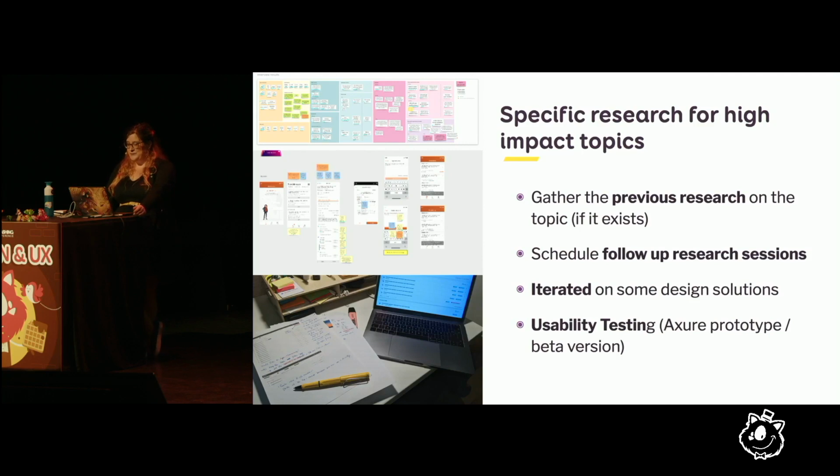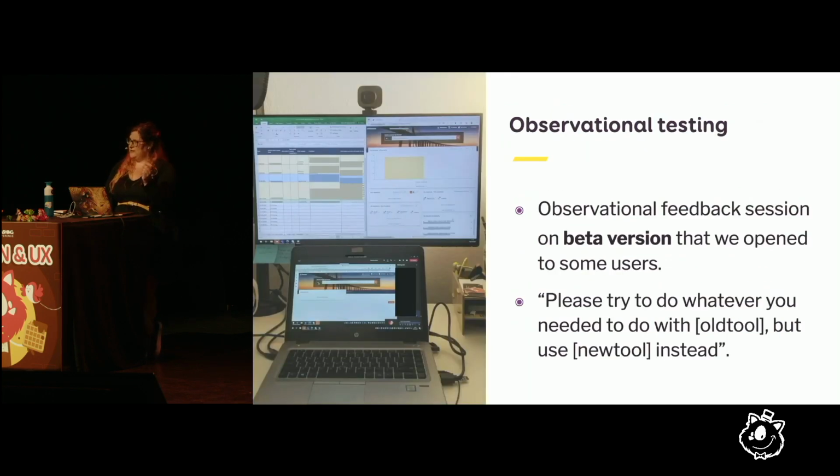And the fun thing is, often when you're taught UX, the usability testing script is super long. You have task 1, task 2, task 3, etc. Here, my usability sessions sometimes become mostly observational sessions. I'm like, I have this beta version of the feature, and please try to do whatever you need to do today, but with the beta version. Because sometimes the users have so many different tasks and activities, it's very hard to predict. And then you're more in kind of an observational mode. So you basically watch them work.